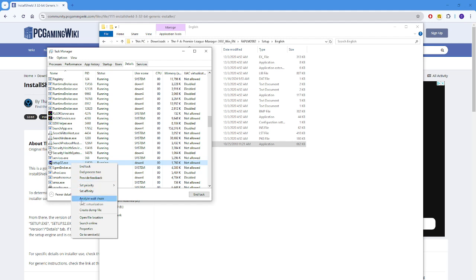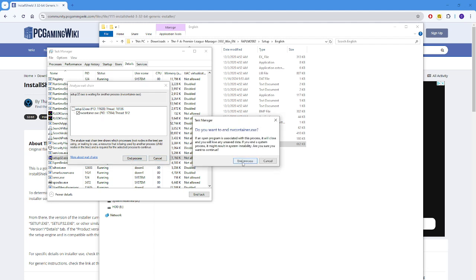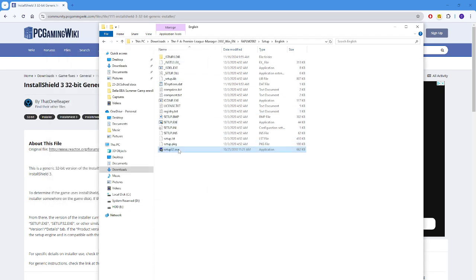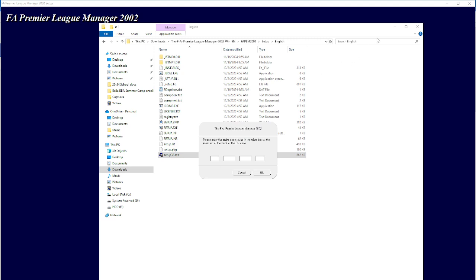Right click, choose analyze wait chain. Check this one. This one blocks the setup, so end process, and then now click the setup again. See, there you go.